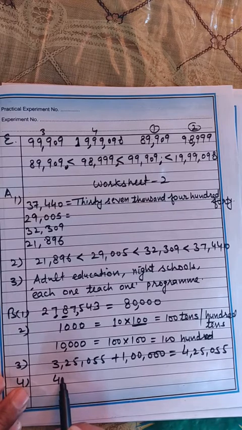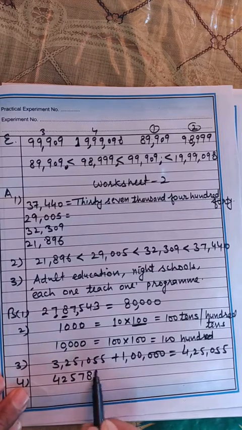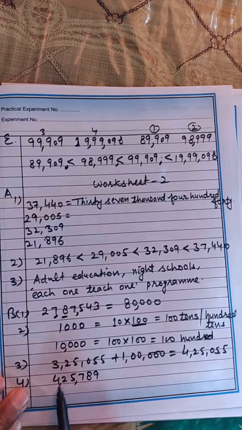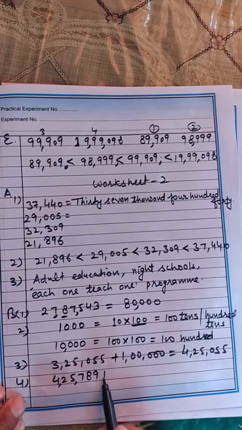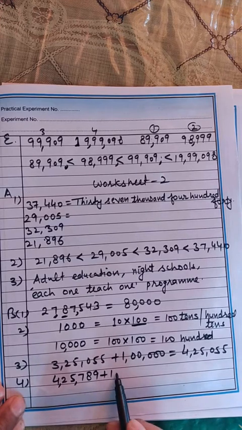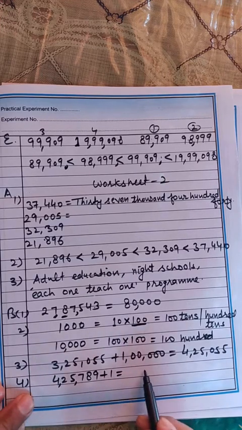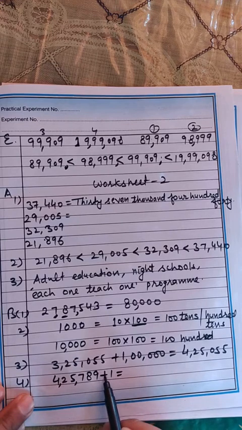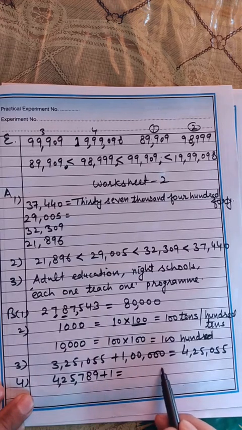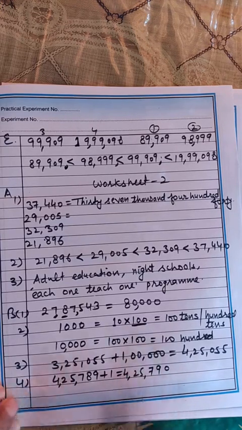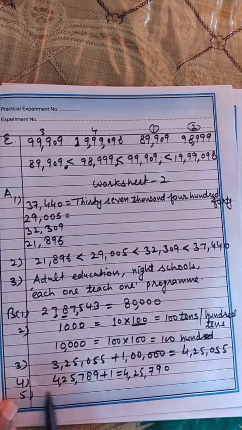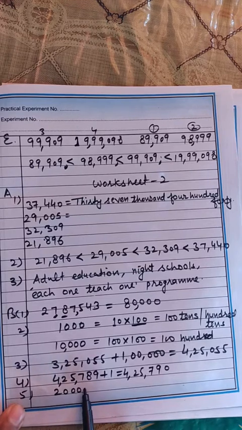Fourth question: successor of this number, 42789. First please put the commas. Successor means one more than this number, so you have to add just one to this. You add one in the ones place, that is 10, then 8 will become 9, then 7, 2, 5 and 4. So this is the successor.